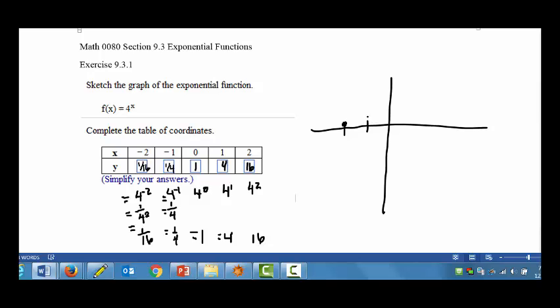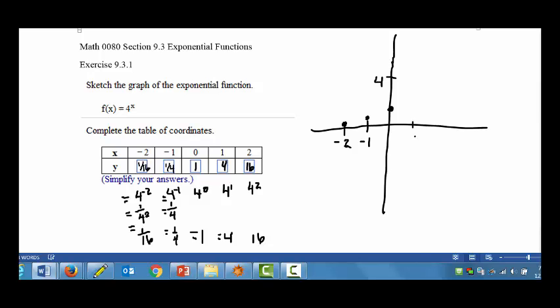When x is -1, we're still close to the x-axis, but a little farther away. When x is 0, we're at 1.